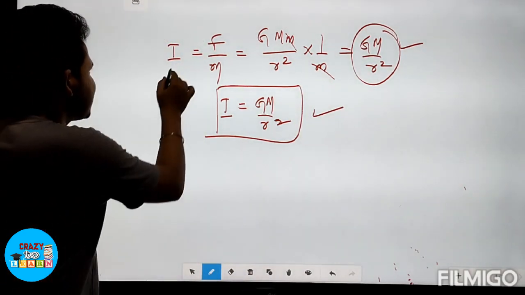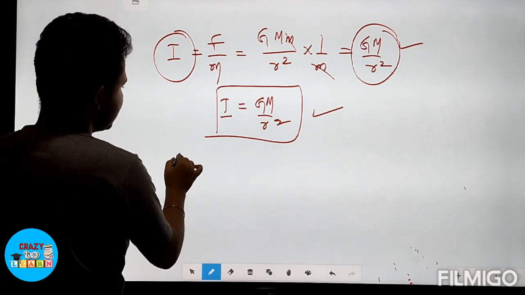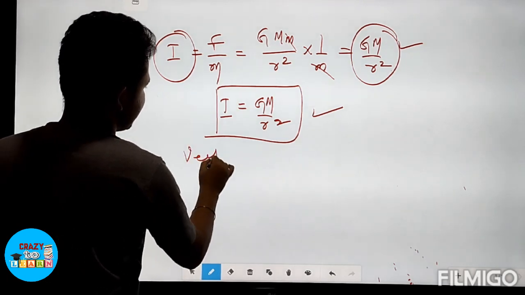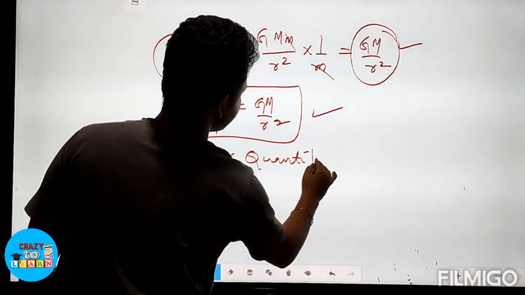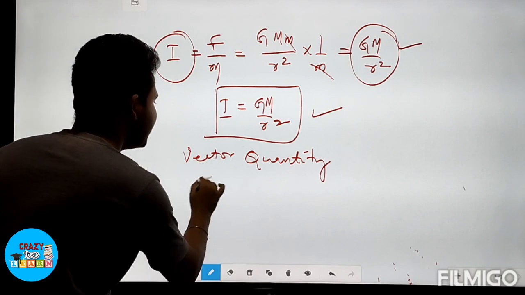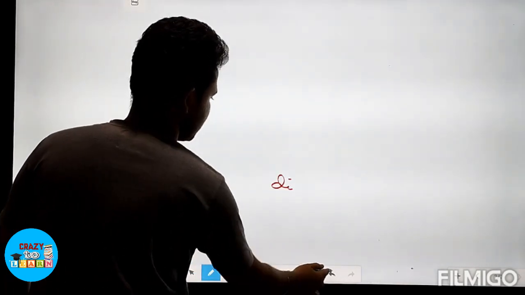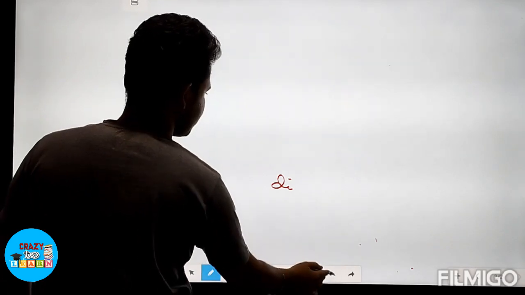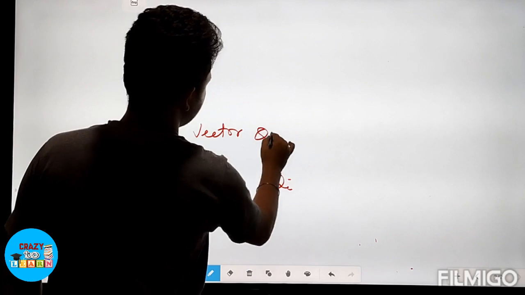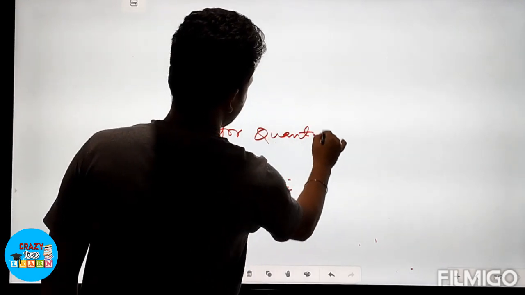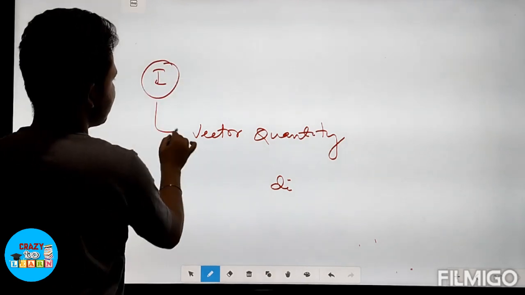And remember, this gravitational field intensity I is a vector quantity. So what does it mean? What is the meaning of vector quantity? That means it has direction. Clear? It is a vector quantity. Okay, this gravitational field intensity I is a vector quantity.